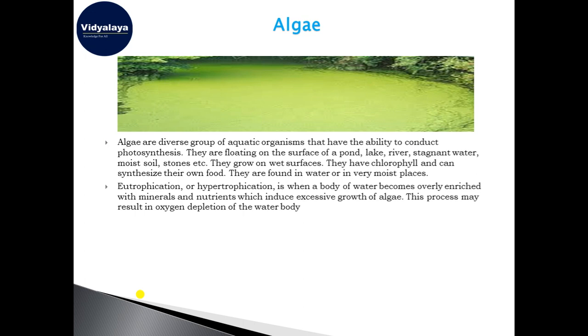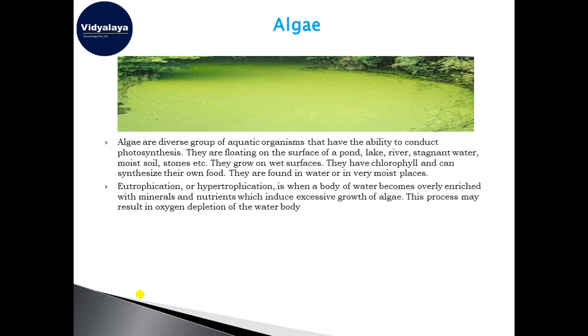This is a diverse group of aquatic organisms that has the capacity for photosynthesis. That means they have chlorophyll. You can see this is green in color, so definitely they contain chlorophyll, and they can synthesize their own food. And the most important part, you will find these algae only in those places where there is water or the condition is very moist.